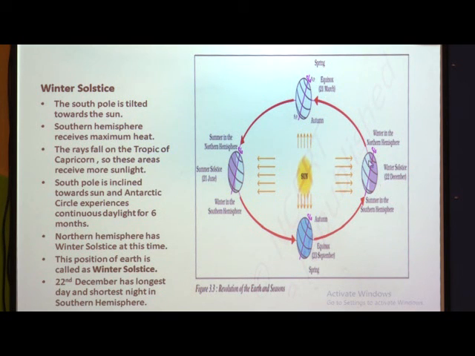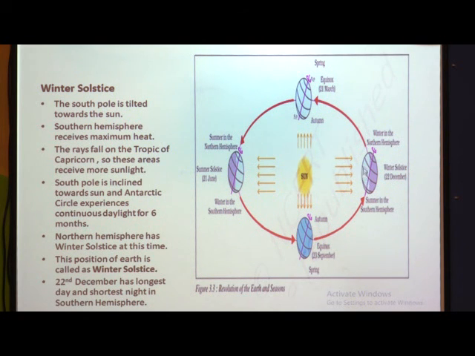Here, on 22nd December, it has the longest day and shortest night in the southern hemisphere. Understood? Which day? 22nd December. It has the longest day and shortest night in the southern hemisphere. So, children, hope you understood what we mean by winter solstice. In winter solstice, the southern pole is tilted towards the sun and the northern pole is away from the sun.